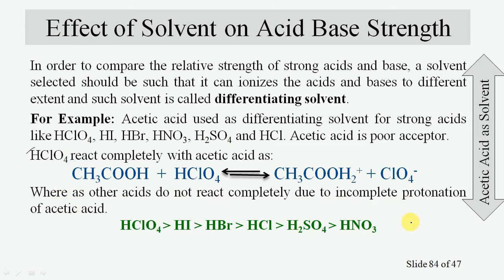So with the help of acetic acid as solvent, we can differentiate the relative strength of these acids. In this case, perchloric acid shows the maximum strength and nitric acid the least strength. It is because perchloric acid can react completely with acetic acid, while other acids do not react completely.